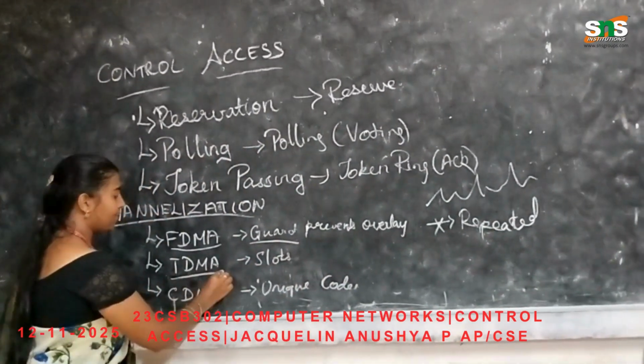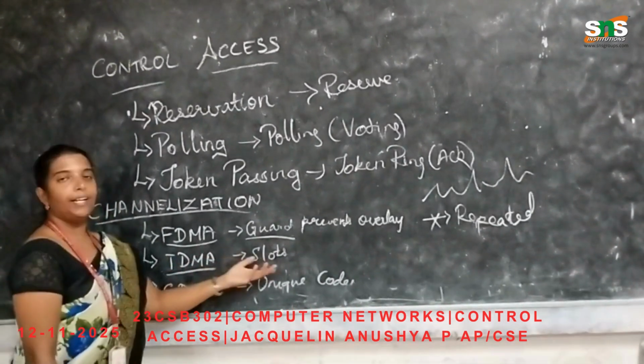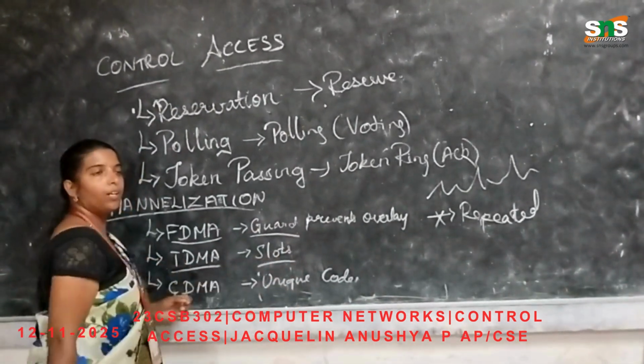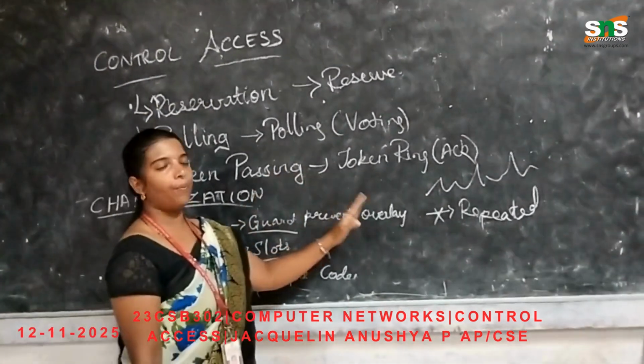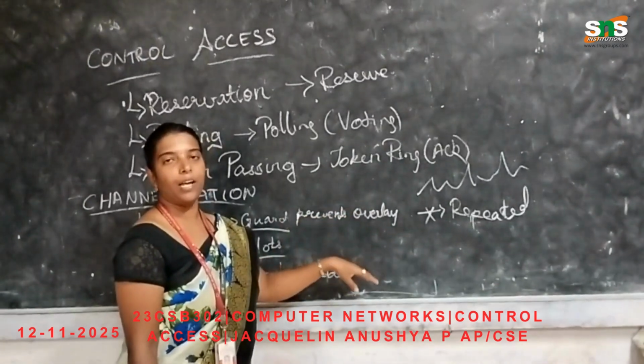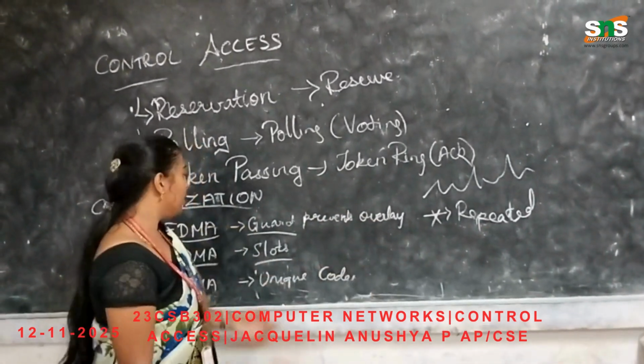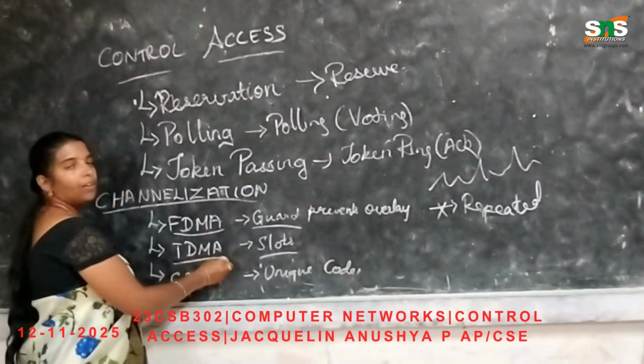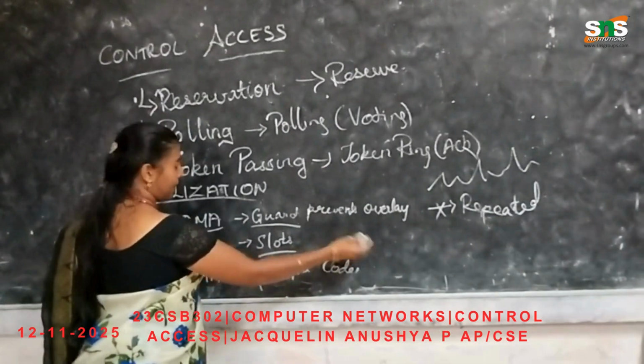Next is time division multiple access. In this it is segmented into slots. As I told you, the message will wait, or we can set a timer, or we can set a schedule for your transmissions. That is time division multiple access. So the messages can be sent as slots.